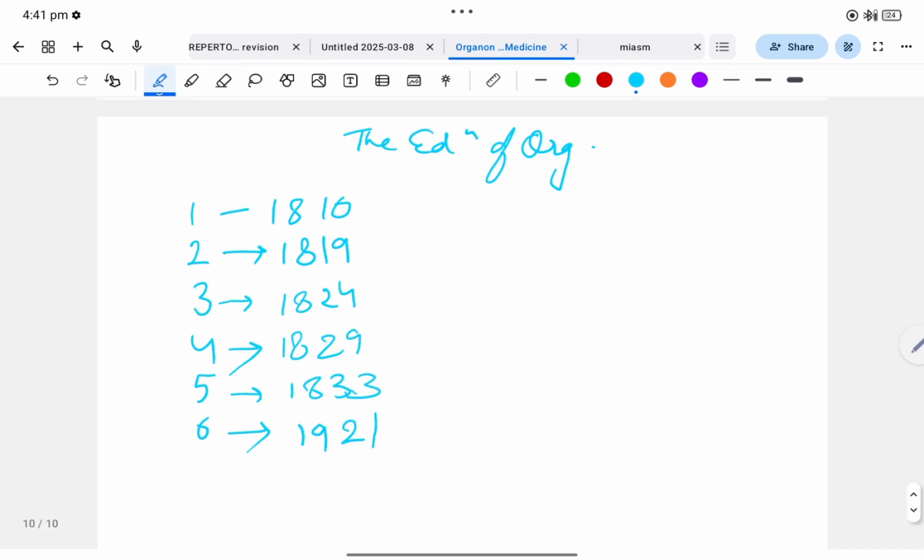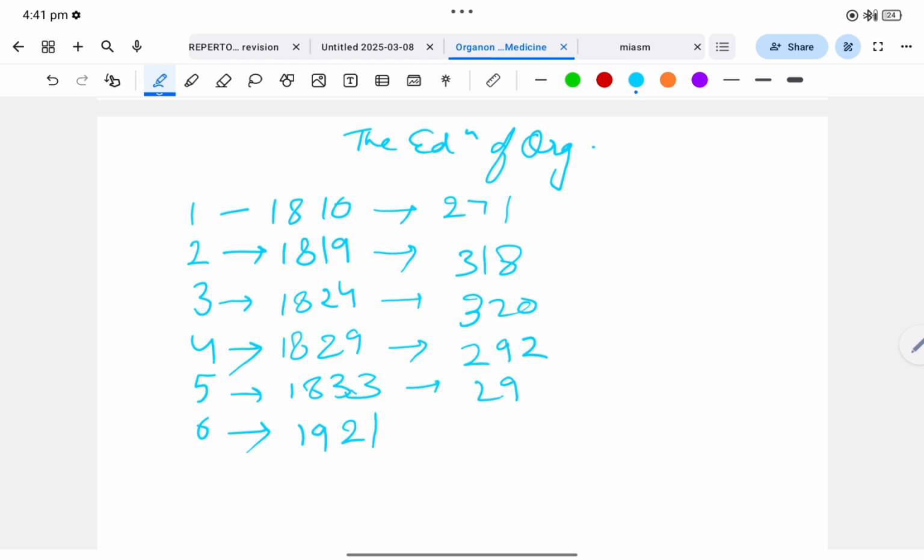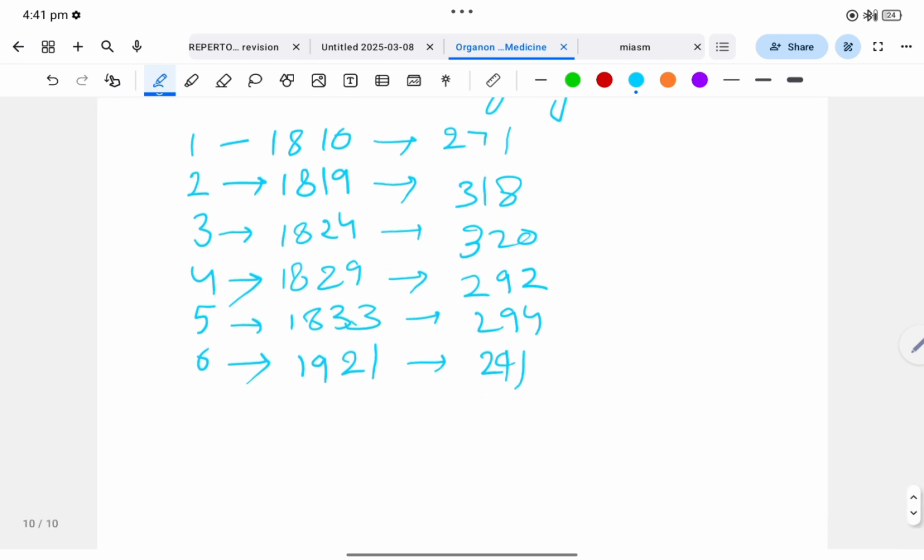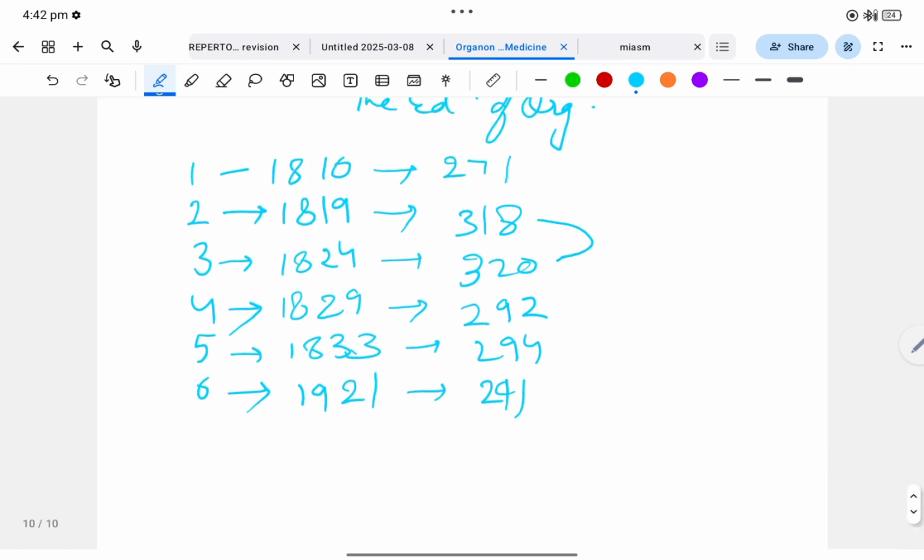Now we will see the aphorisms. In the first edition, 271. Second, 318. Third, 320. Fourth, 292. Fifth, 294. And sixth, 291. So this can be learned easily because second and third edition has a gap of 2 in the increasing order. Fourth and fifth also have a gap of 2 in the increasing order. Then last, you all know that in the sixth edition there are 291 aphorisms. So this was about the dates and aphorisms.